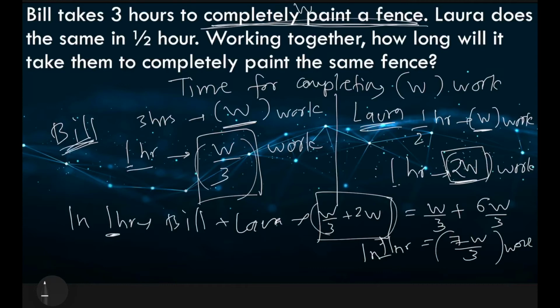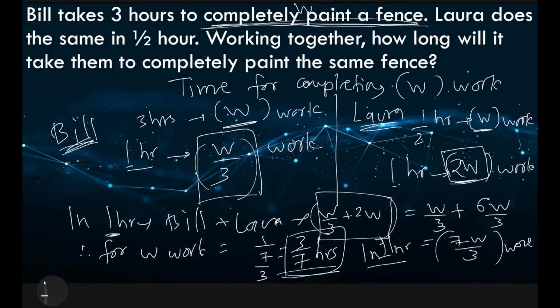So now we have reached this point that in 1 hour, if they both work together, they can accomplish 7W by 3 amount of work. Therefore, for W work, they will take 1 over 7 by 3 hours, which is simply 3 over 7. This is the answer for the question.